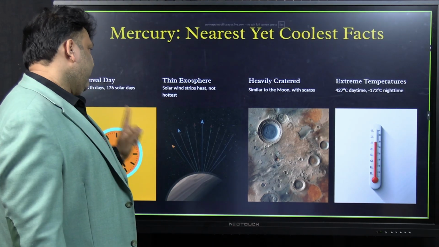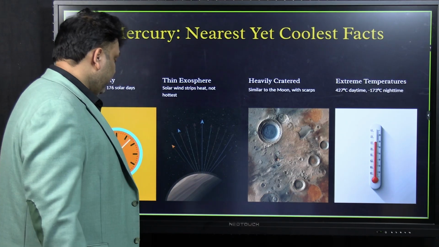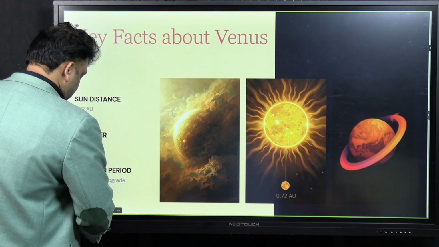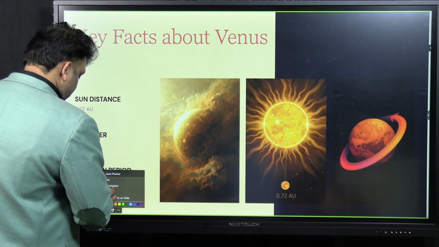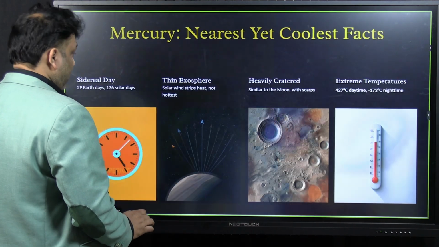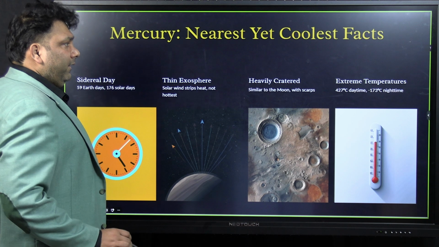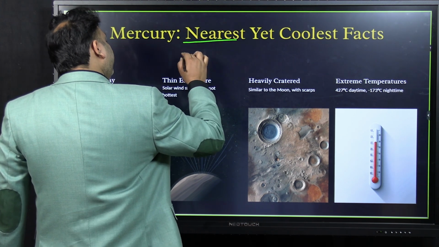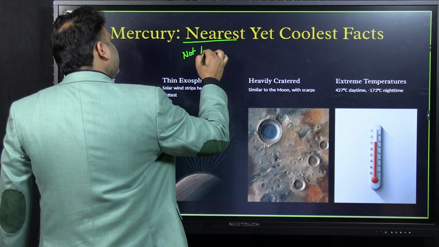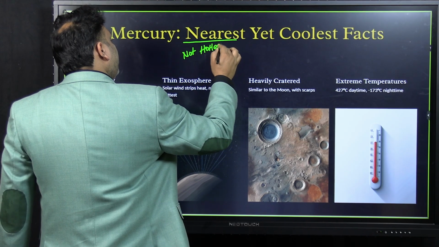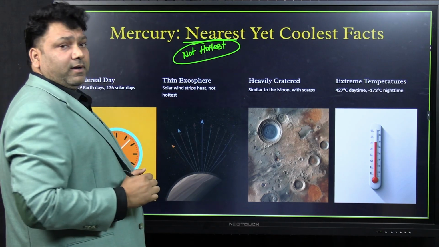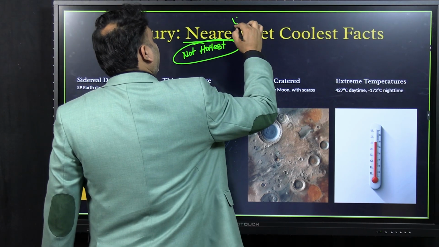Now one thing which is very important with respect to Mercury is, see, Mercury is the nearest planet, but Mercury is not the hottest. It is not the hottest planet. The hottest planet is rather Venus.